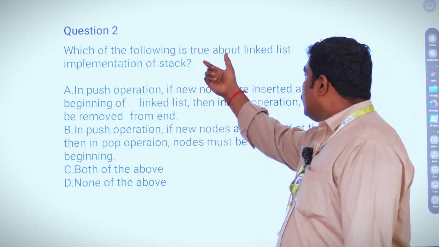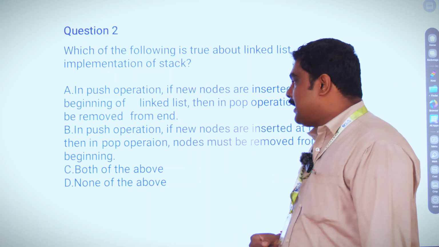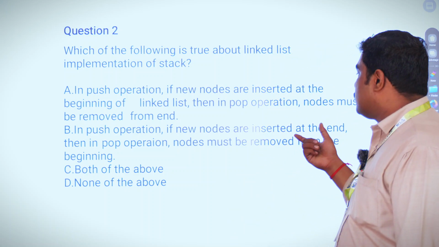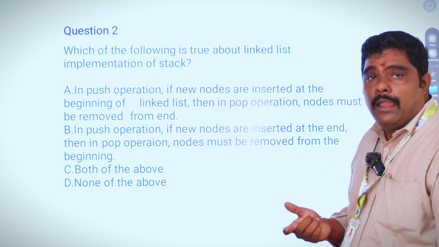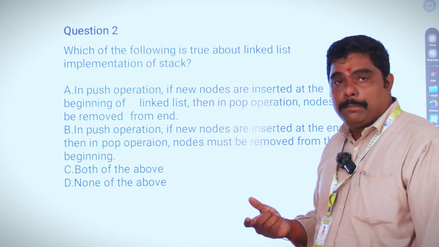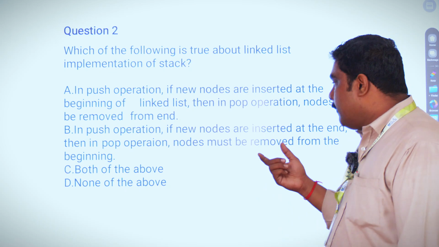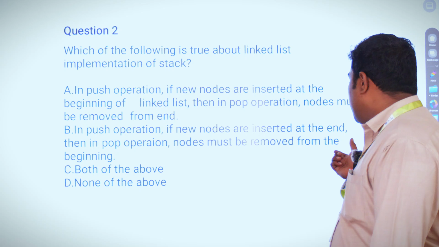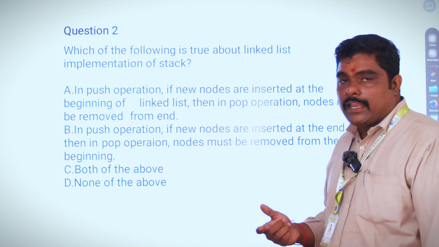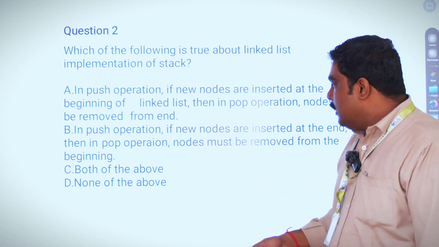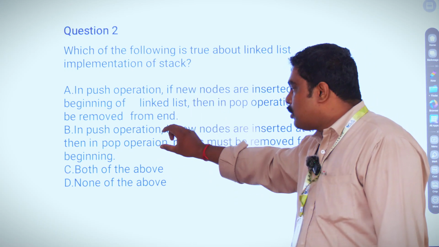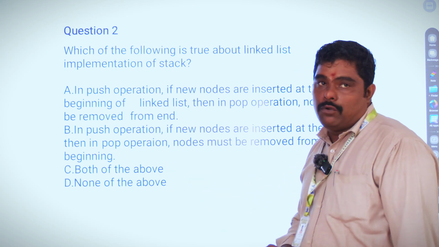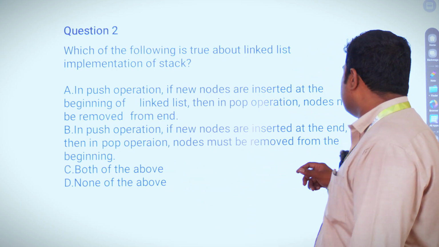That is not true about the linked list implementation of a stack. If nodes are removed from any place in the middle or in the front, that is not right either. If in push operation new nodes are inserted at the end, the pop operation nodes must be removed from the beginning. We cannot push anywhere and pop anywhere. These two are false. Then both of the above would mean adding these things. So none of the above is the answer for this question.